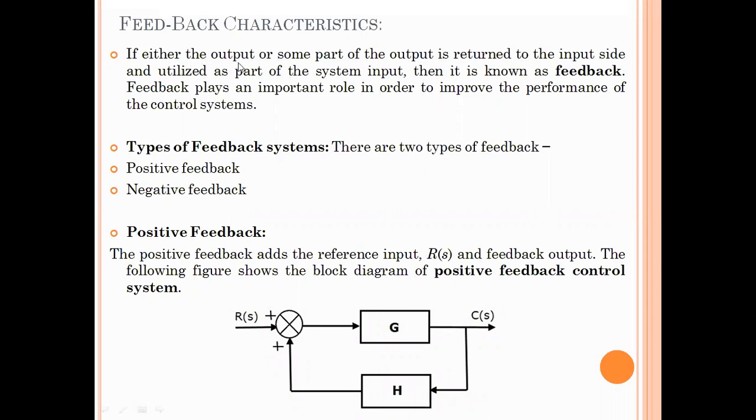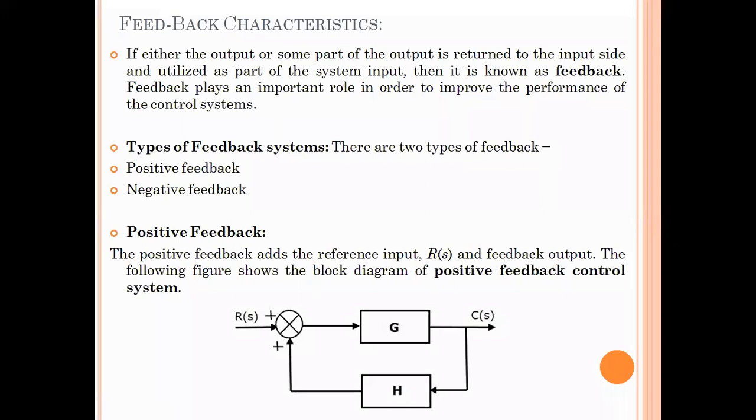Some part of the output or the complete output can be returned back to the input to improve the output response, and that element is known as feedback. Feedback means feeding back to the input, which means the output is given back to the input. Feedback plays an important role in improving the performance of the control system. By means of feedback only, we can improve the output response.